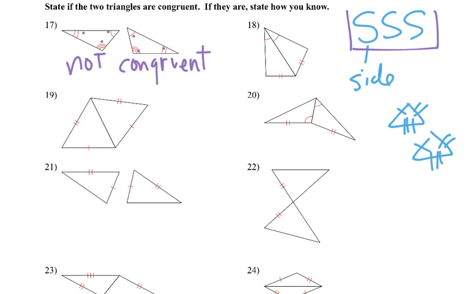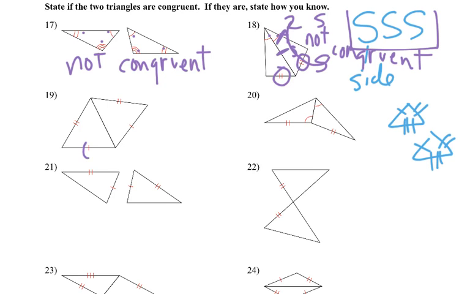Let's look at 18. Well, they have one side that's congruent, so there's a side. They also share a side, okay? Whenever they share a side, those sides are going to be congruent. So we have two sides, but do we have a third? No, we have an angle, okay? So that would be side, side, angle, okay? So that one doesn't work, so it's not congruent. And we just write not congruent.